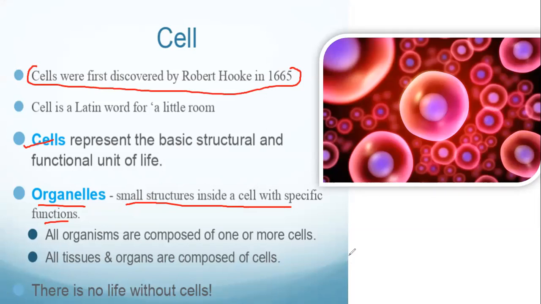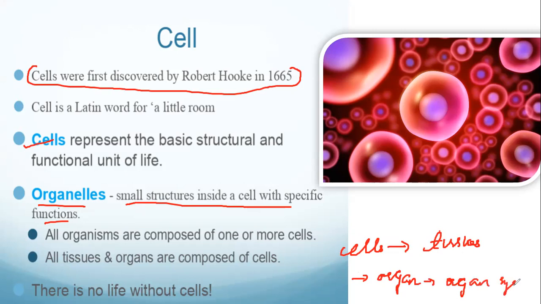From the cells, the organization moves to tissues, from tissues to organ, organ to organ system, and the organ system to an organism.